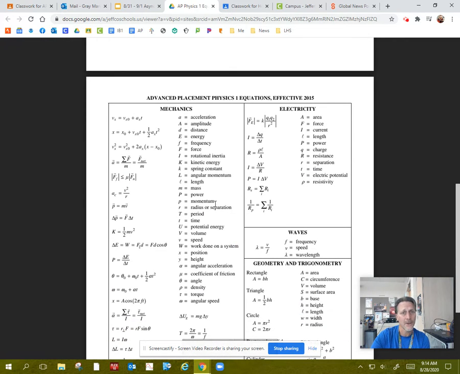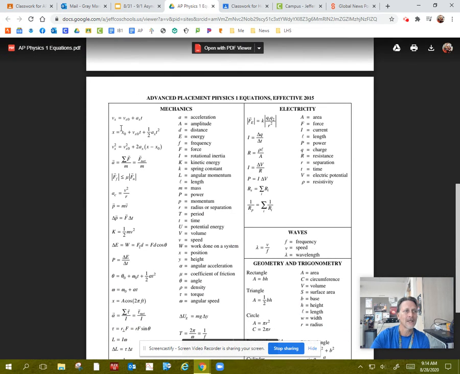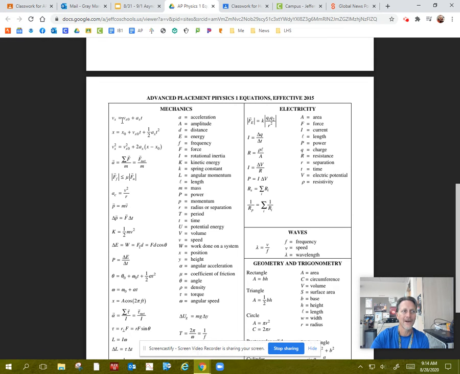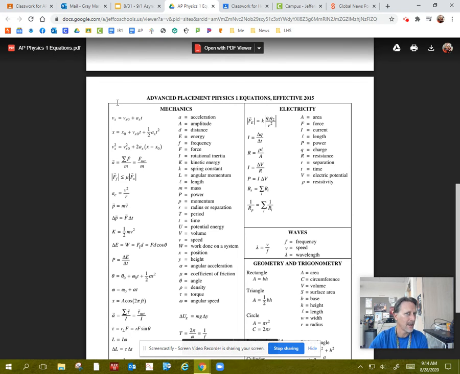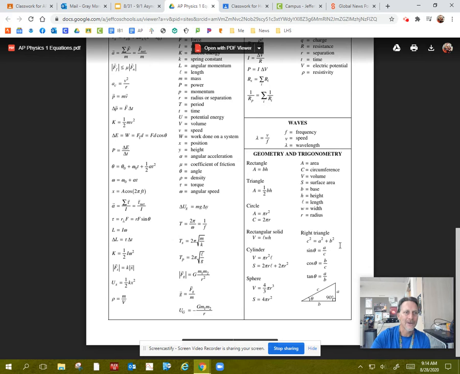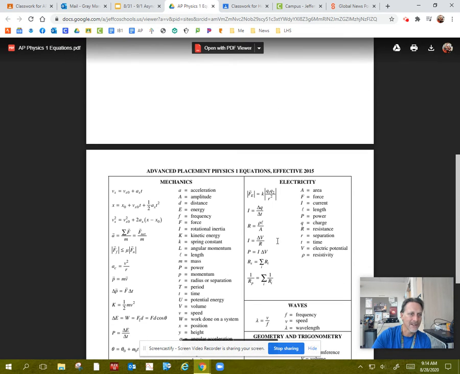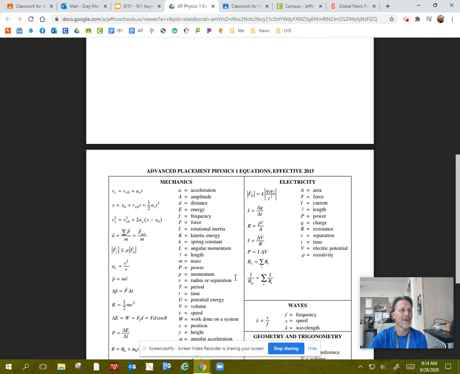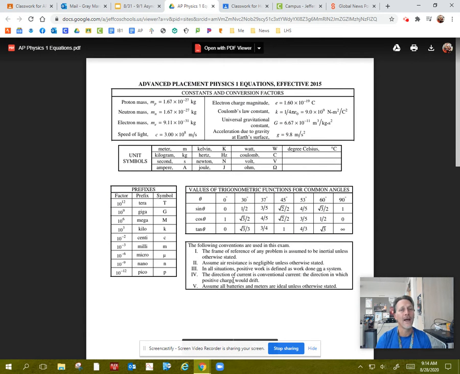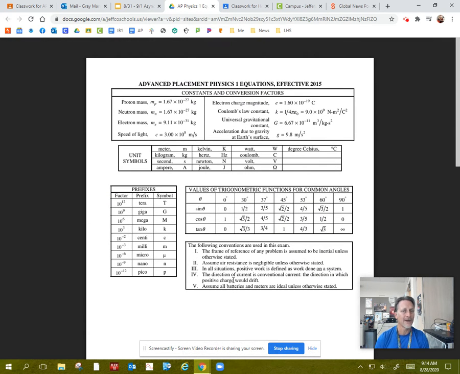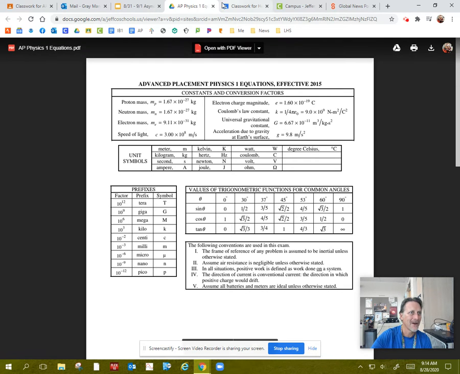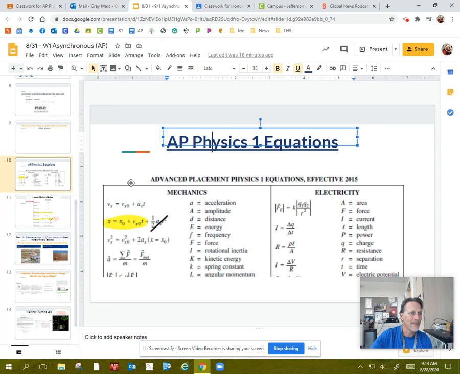And the main formulas that we're going to be working on right now are in the mechanics section, these first 3 formulas right here. We're going to work on those for about the next week and a half of class or so. There's also some geometry and trigonometry to help you out here, but most of the other stuff here we're going to get to later in the year. But this is going to be super important. I would go ahead and print out this sheet right here. You've got it in front of you, you're using it for all of your problem solving. Okay, so that's our AP equations.